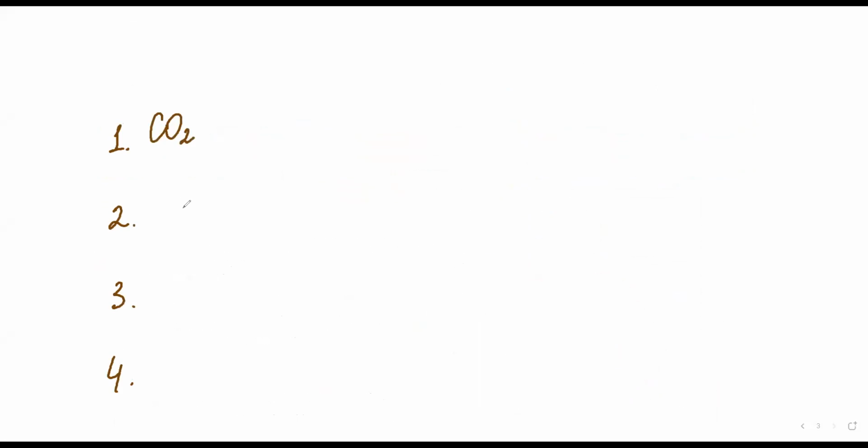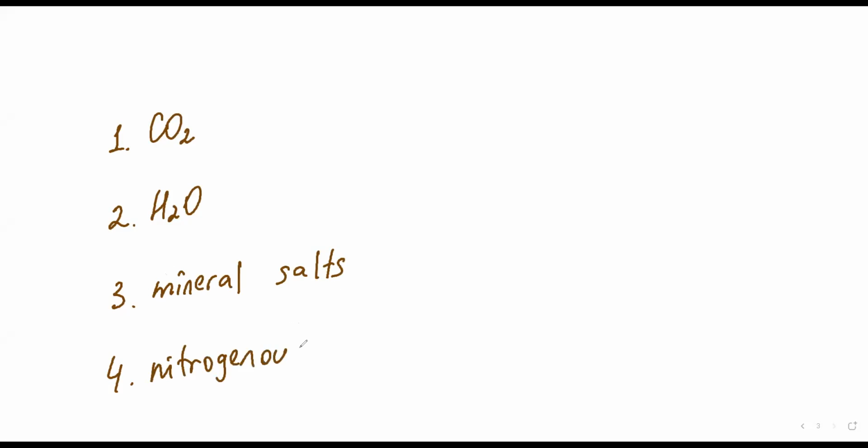Another one is water. The third type of excretory product can be mineral salts, because mineral salt is the same thing as mineral. And the fourth is nitrogenous waste, nitrogenous compounds.